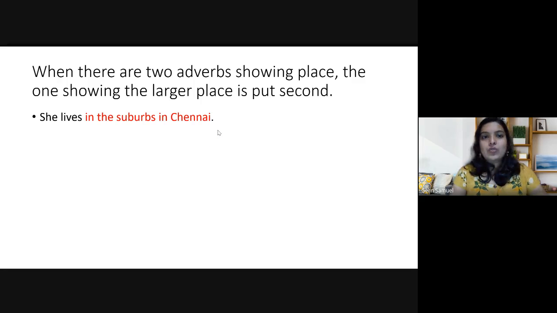The next rule is that when there are two adverbs showing place, the one showing the larger place is put second. So when there are two adverbs which show place, the bigger place should come in the second position. For example, she lives in the suburbs in Chennai. Suburbs is a smaller place, so it should come first, and Chennai is a larger place, so Chennai should come in the second position.